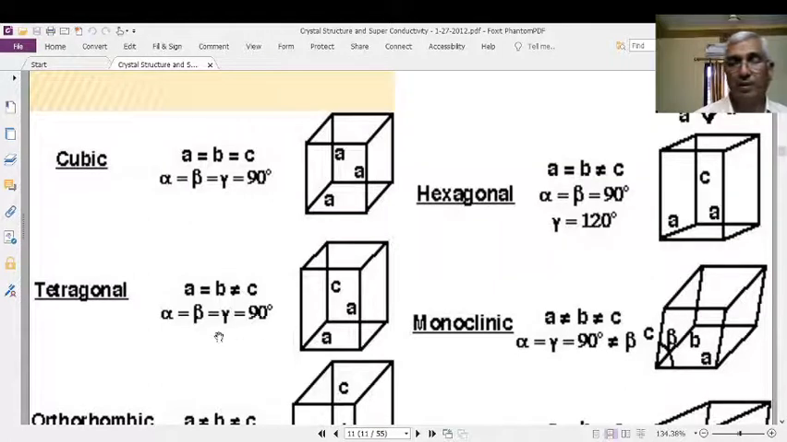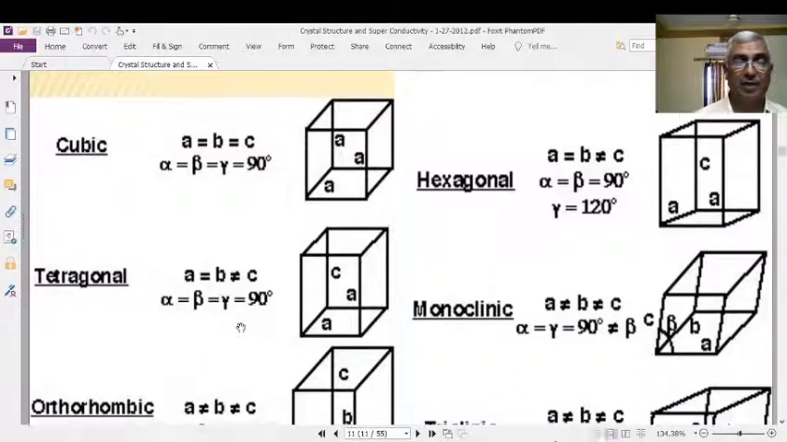Tetragonal. In tetragonal, alpha is equal to beta is equal to gamma is equal to 90 degrees. Again, the angles between these surfaces are 90 degrees. But a is equal to b but not equal to c. The x dimension is equal to the y dimension, but the z dimension is different. Such a one is known as tetragonal.